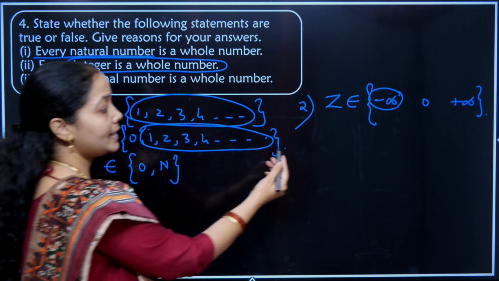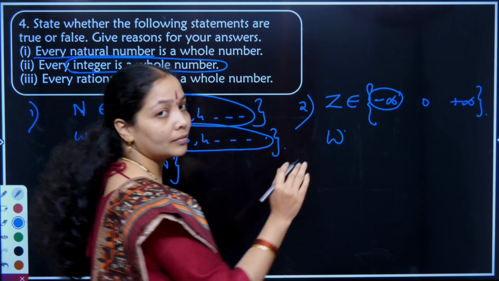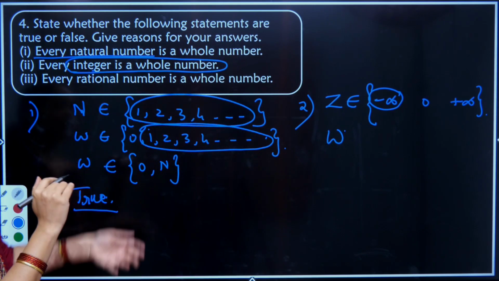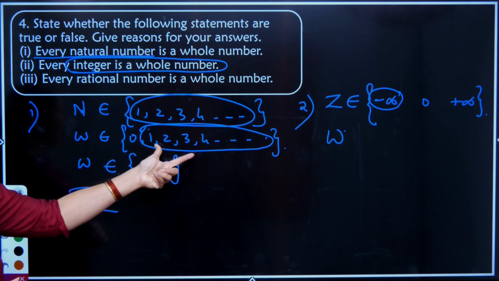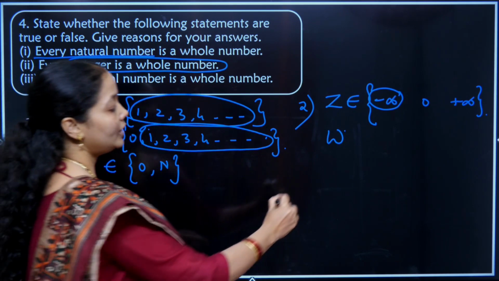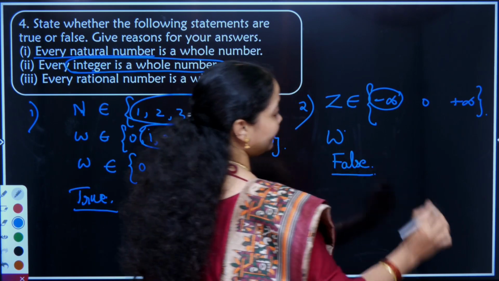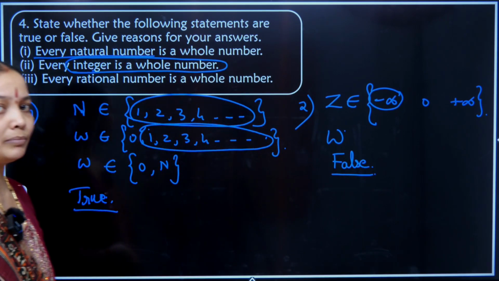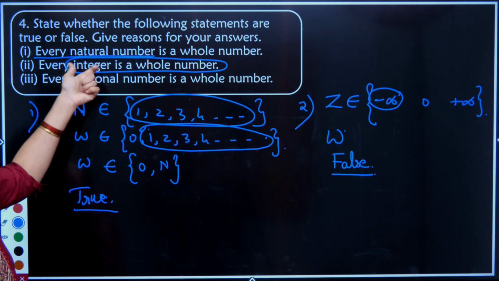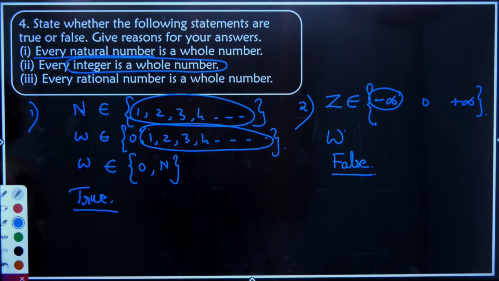So I can't say that whole numbers and integers are the same, because in whole numbers I don't have negative numbers, only positive numbers are there. Therefore this statement will be false. This will be false because negative numbers are not included in whole numbers. Hence I can't say that every integer is a whole number. It is not possible.